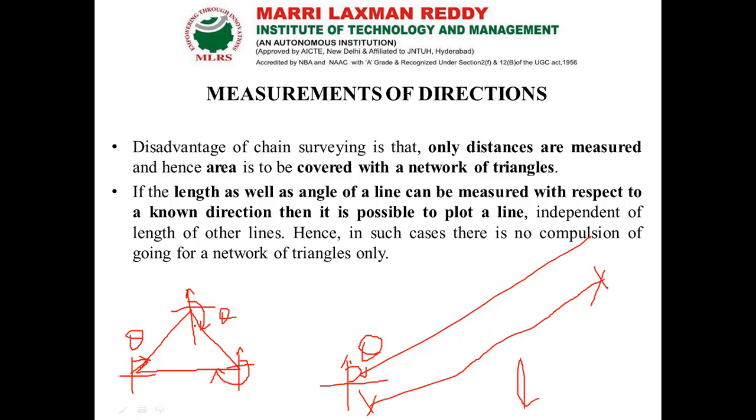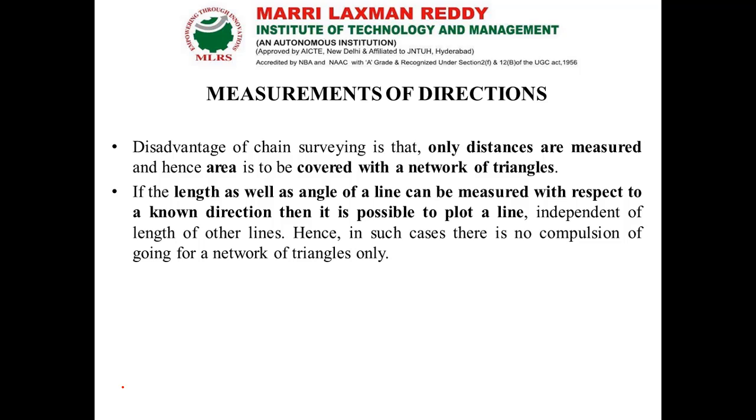Then plotting the diagram is easy. This is the disadvantage in chain surveying and the advantage in compass surveying. Whatever difficulties we have in chain surveying can be rectified if we use a compass, and our entire plotting work becomes easier. That's why we go with chain surveying along with the compass.